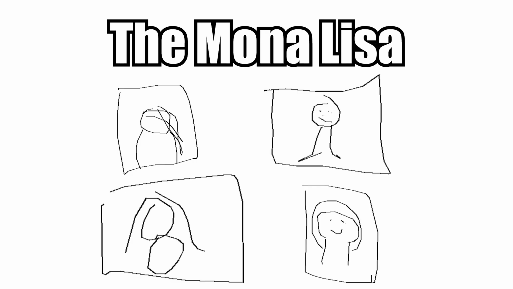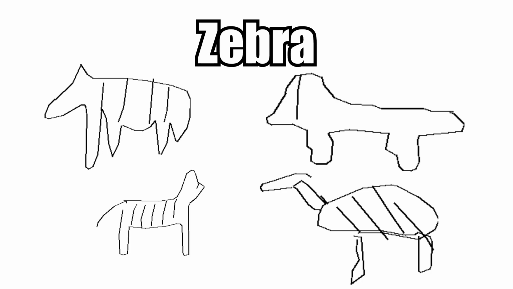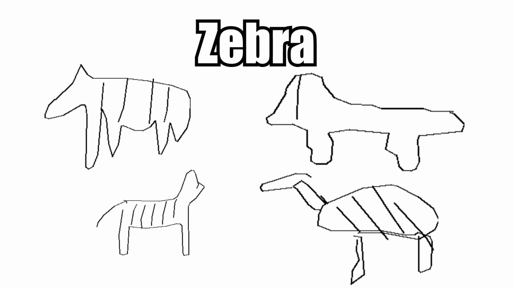Okay, let's do one more. Alright, let's take a look at zebra drawings next in 3, 2, 1. You know, I think with some time I would have guessed zebra. Maybe not for zebra number 2. But for the other ones, I think I would have guessed it, right? It's an animal-looking creature with stripes. I would have maybe said like tiger, but I think zebra would have been on that list eventually. Yeah, it looks more like a zebra than a tiger. Alright, cool.